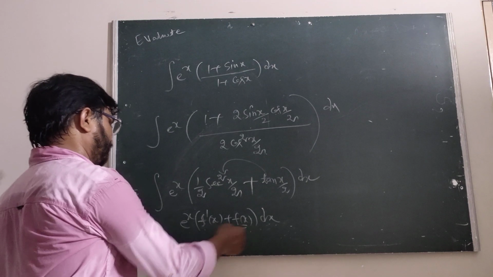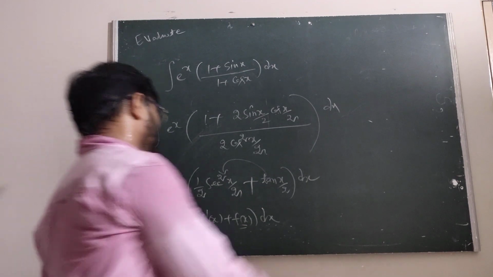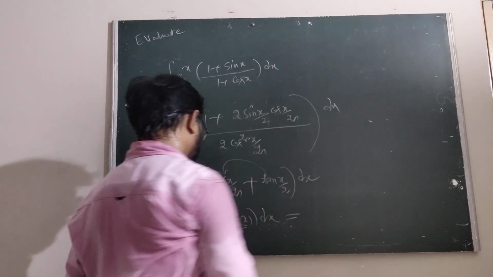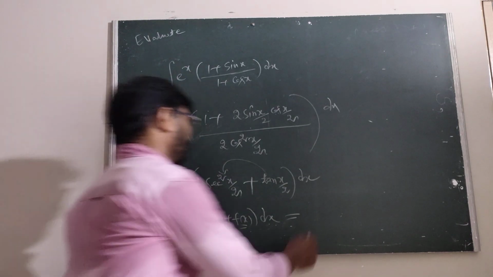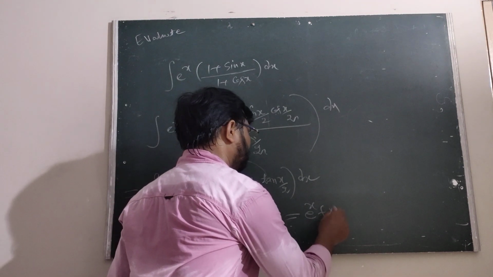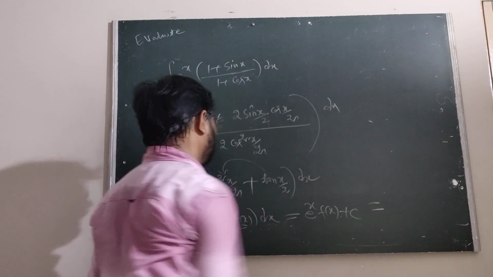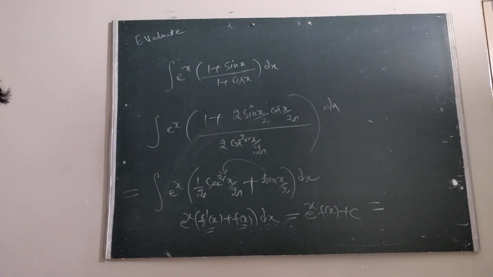Therefore, the derivative of f(x) is the f'(x). Therefore, this is of the form e^x f(x) plus c.